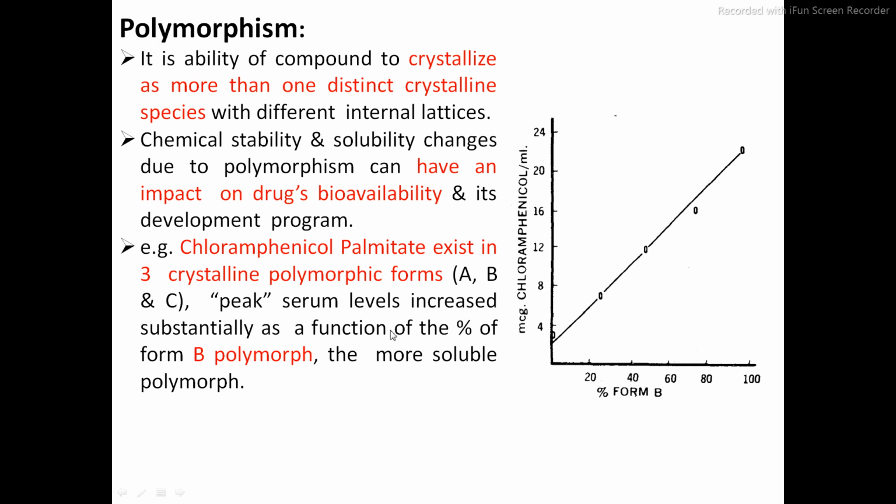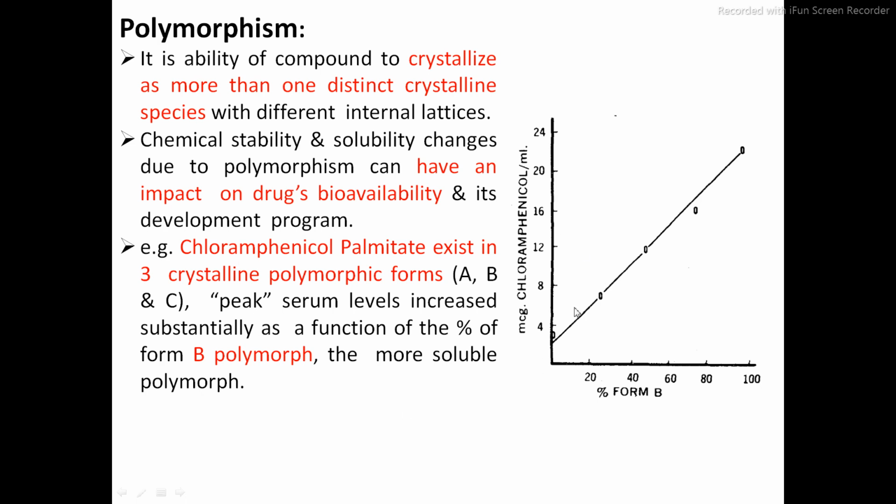So first we have to see whether the given polymorph is of A, B or C type, and we check this by using pre-formulation studies. By means of pre-formulation studies, we come to know whether the chloramphenicol is of A, B or C type. Once it is confirmed that the given powder is of B type polymorph, then we are going to prepare either chloramphenicol eye drops, or any other dosage form.